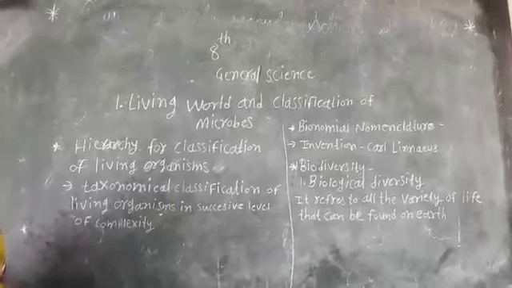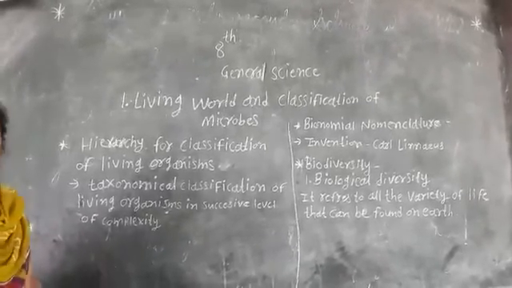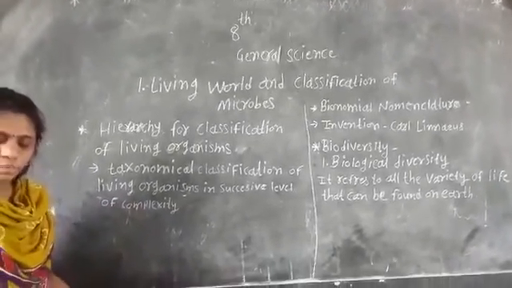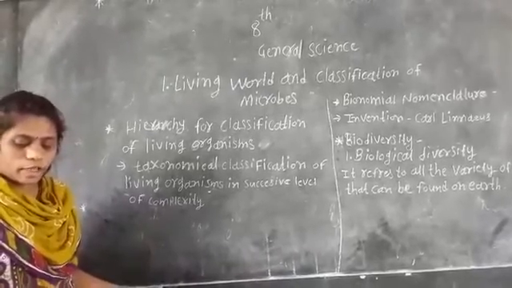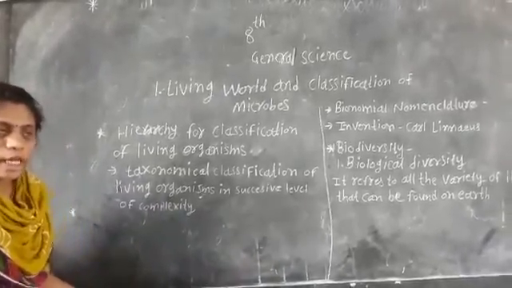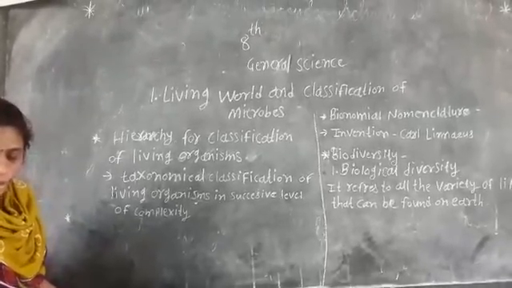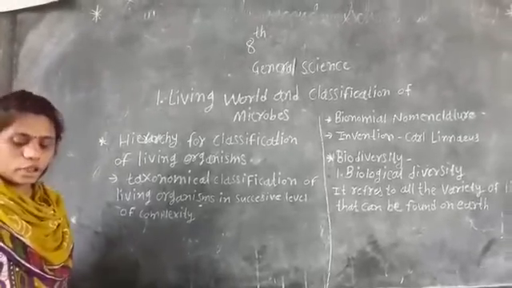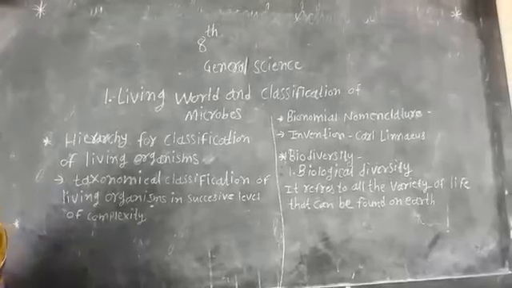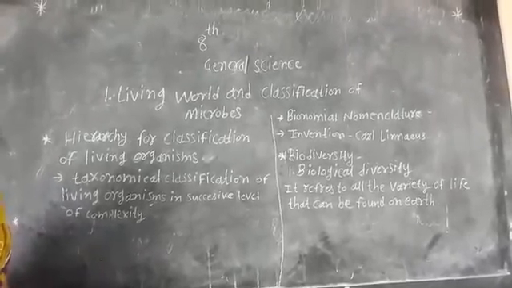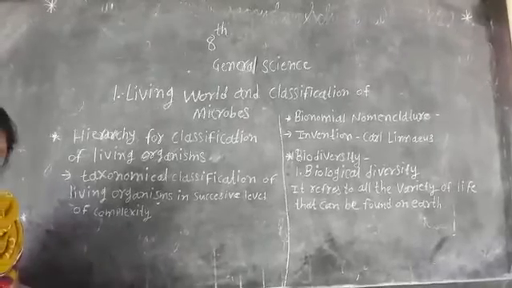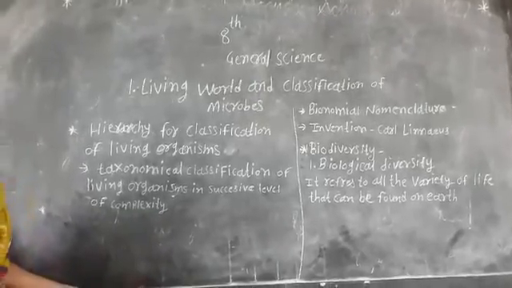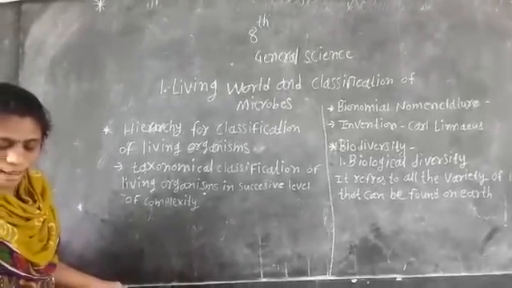First, plants are autotrophic. We already know that plants are autotrophic. They prepare their food by the process of photosynthesis in the presence of sunlight. Next, fungi. Fungi are saprophytic, and their mode of nutrition is absorption from dead organisms, meaning they live by absorbing from dead organisms. Next, animals are heterotrophic and ingesting. Heterotrophic means they depend for food on other sources or plants.